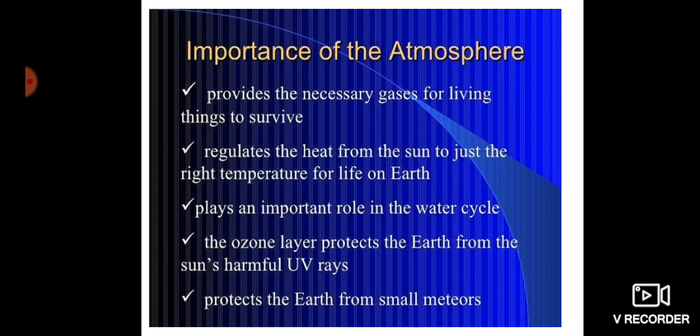Then we are having, children, the importance of atmosphere. What is the importance of atmosphere? The very first thing, it provides the necessary gases for living things to survive.